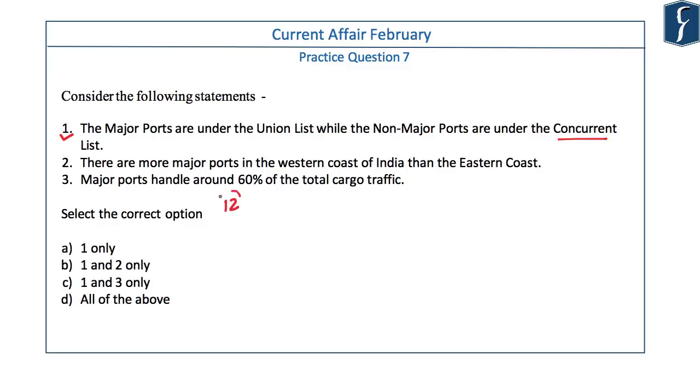Altogether, there are 12 major ports. Somewhere you will find 13, but in the latest report of the Ministry of Shipping, it is 12. In 2010, the Government of India declared Port Blair as a major port, but nothing has been done on it so far. So if you count Port Blair, it will be 13. But since no progress has been made in the port development of Port Blair, generally the ministry also considers it as 12. If you see on the map, there are 6 on the western side and 6 on the eastern side. So whether you count 12 or 13, the number would be 6 and 6. The 13th one is in Andaman. So this is an incorrect statement.